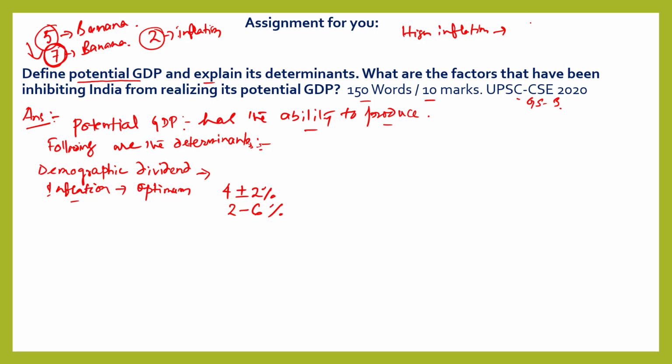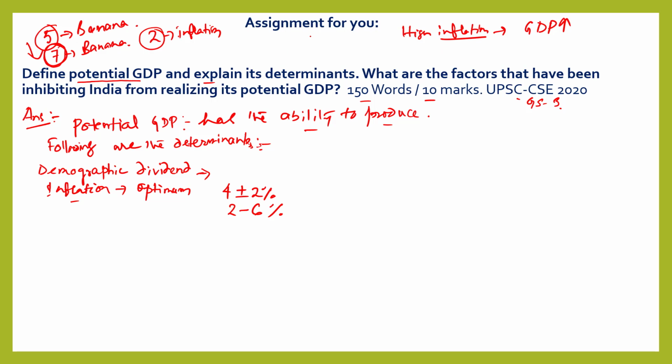It seems that GDP is high in the shorter term. If there is high inflation, meaning the prices of all commodities are very high, then we will feel that GDP has increased. But in reality, GDP has not increased at all. That GDP increase is because of the inflation.